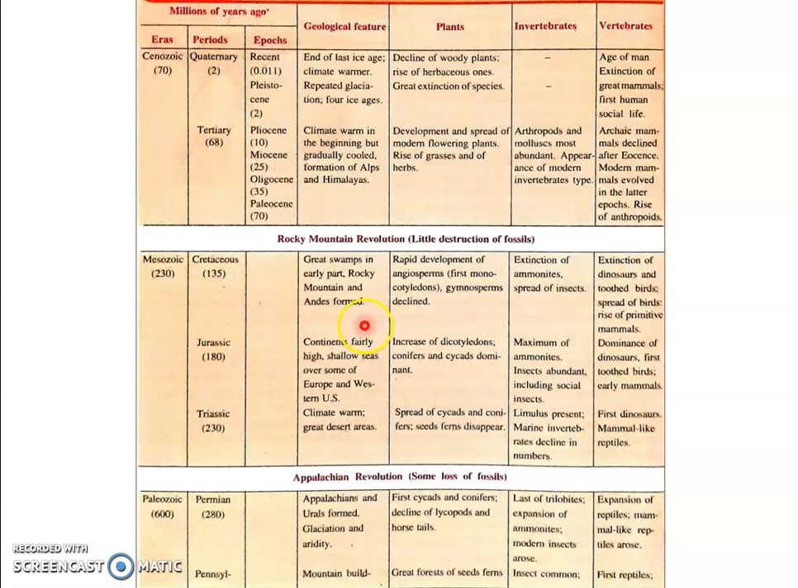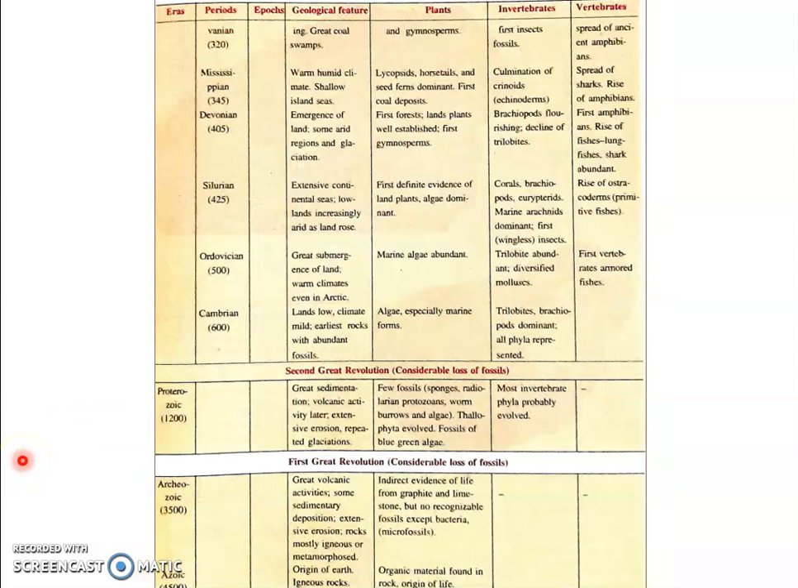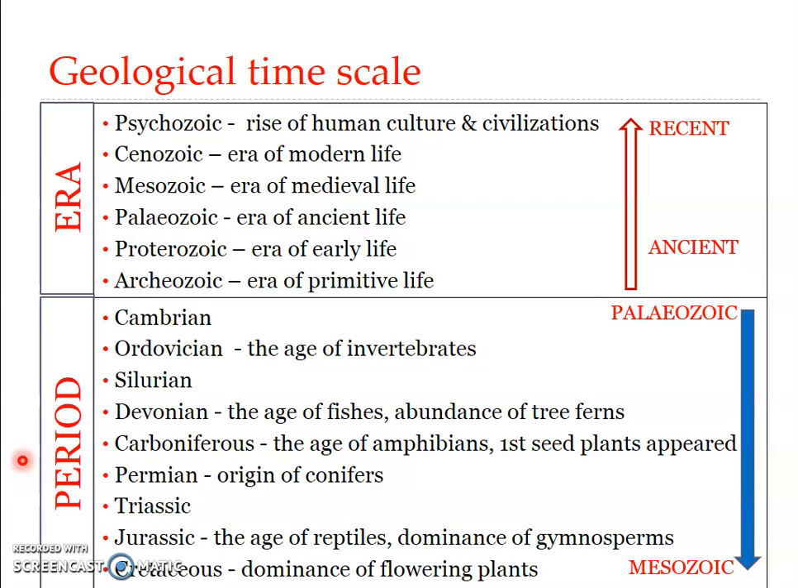So these are the features of the geological time scale. I'll just summarize what we have seen. As per the geological time scale, the time from the coming into being of life on Earth to the recent can be divided into six eras. Starting from the most ancient, we have the Archaeozoic, then Proterozoic, Paleozoic, Mesozoic, Cenozoic, and Psychozoic. Then the Paleozoic, Mesozoic, and Cenozoic eras were further divided into periods.